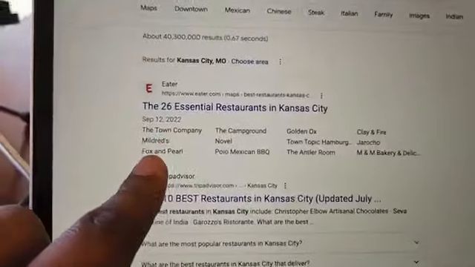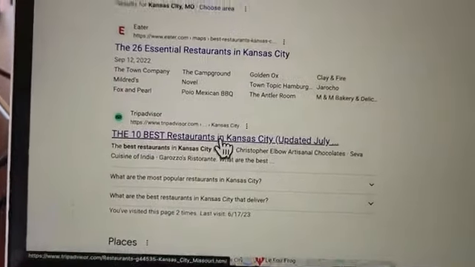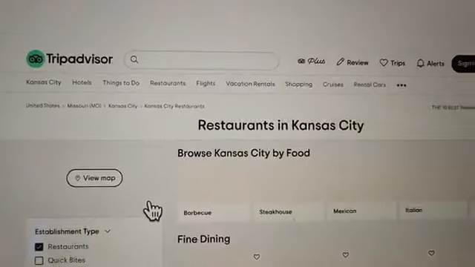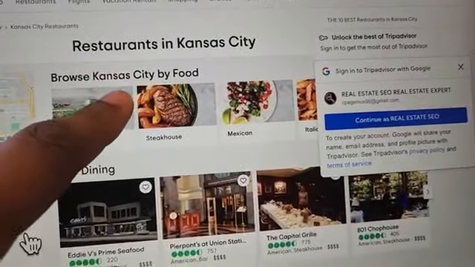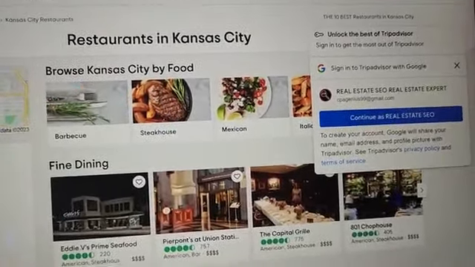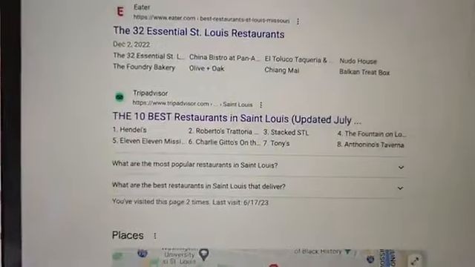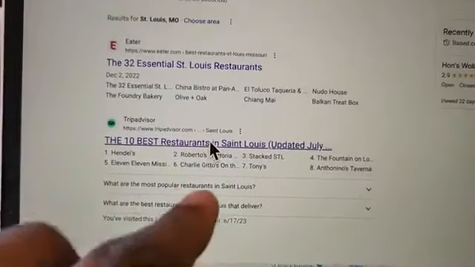Now, let me show you programmatic SEO examples. Let me show you how we're able to churn these out so fast and you're not going to get any type of penalties. Look at how it's structured. Okay, restaurants in Kansas City, browse Kansas City food. Now let's come over here and look at this one. Best restaurants in St. Louis. Let's click on that right now.